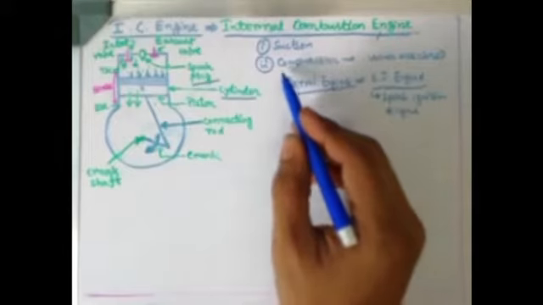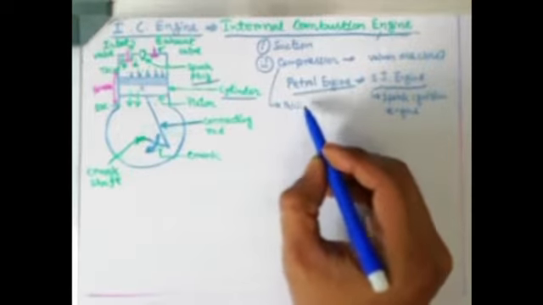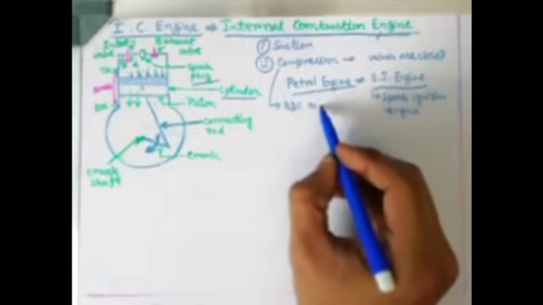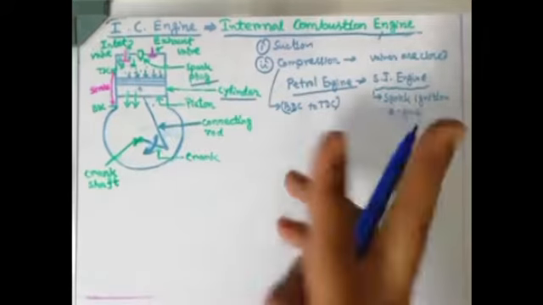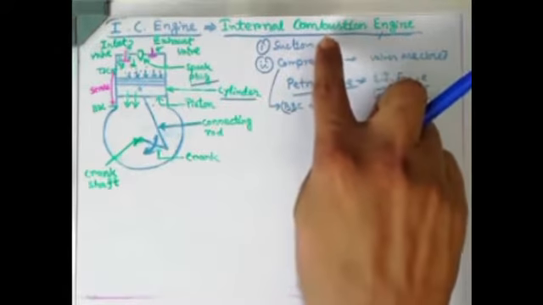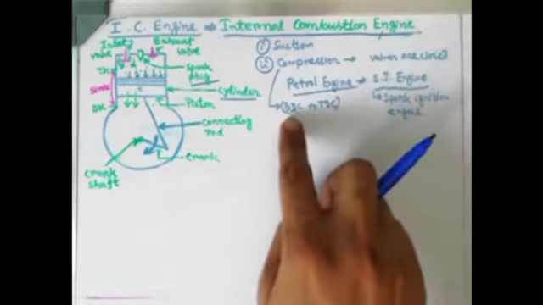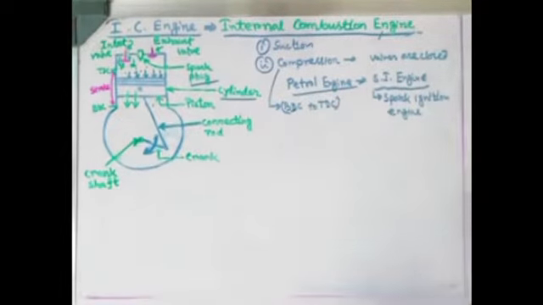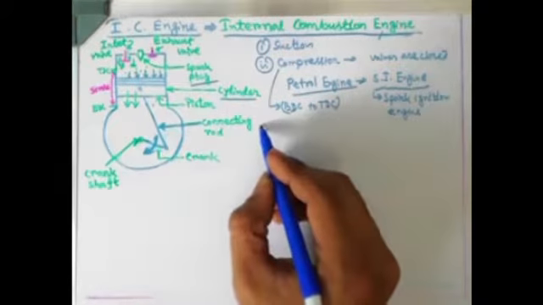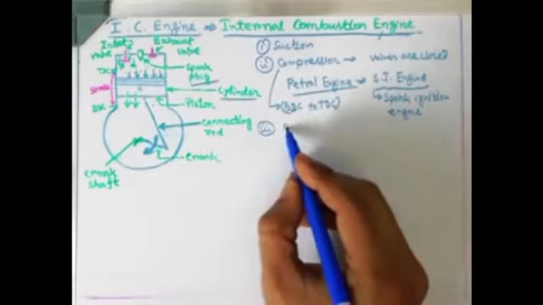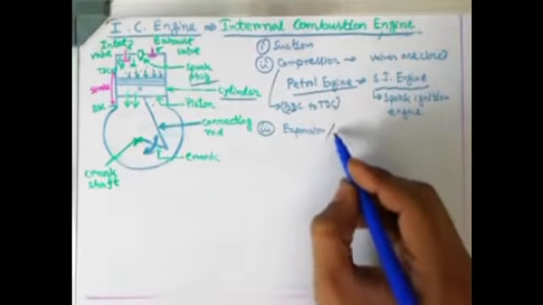So mind it, when the compression stroke is going on, the piston is moving from BDC to TDC. We have already discussed two strokes. One is the suction stroke, when the piston is moving from top to bottom. Then the compression stroke, the piston is moving from bottom dead center to top dead center. Two strokes are completed. Now coming to the third stroke, that is known as the expansion or power stroke.